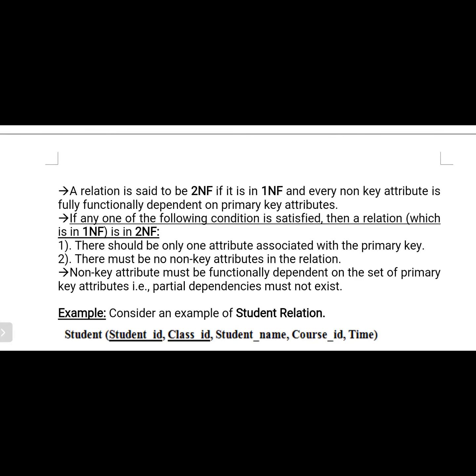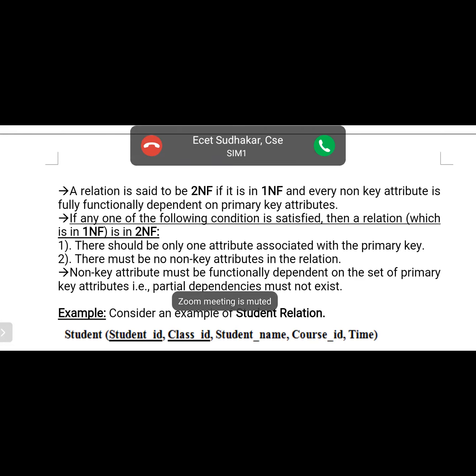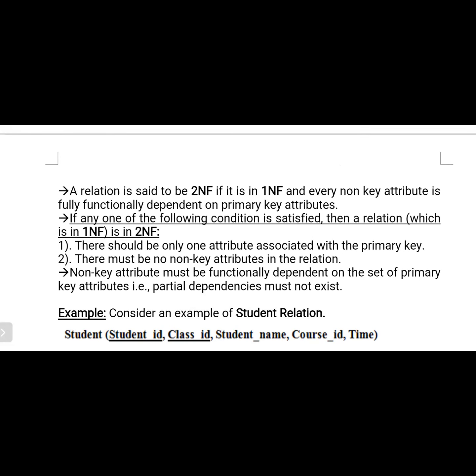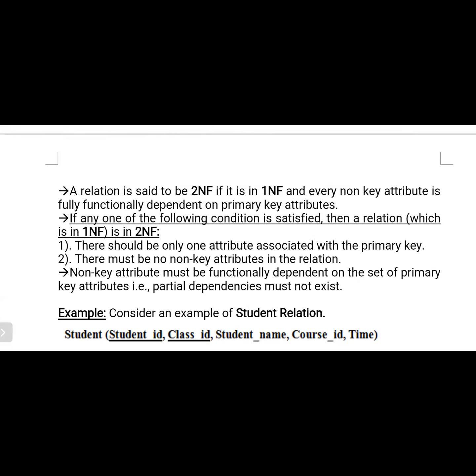For example, suppose I give another key, the bank account number, and use two keys. By using student number and the other number, you will find the student name.